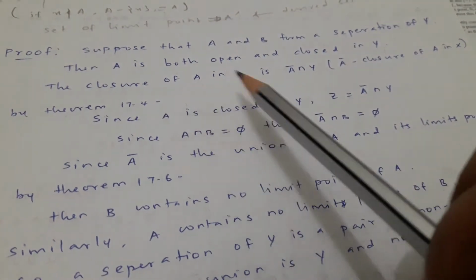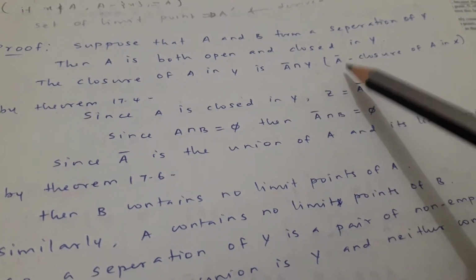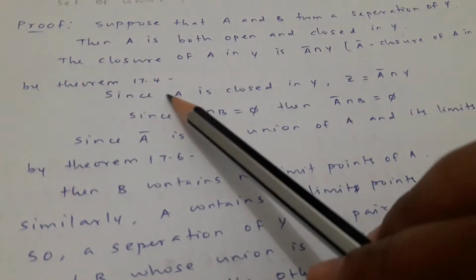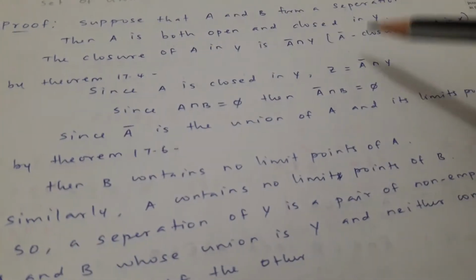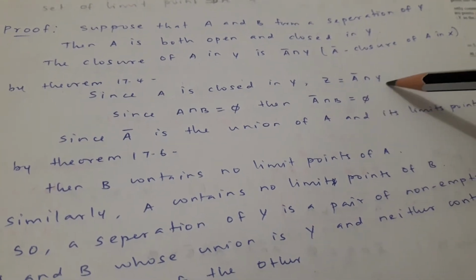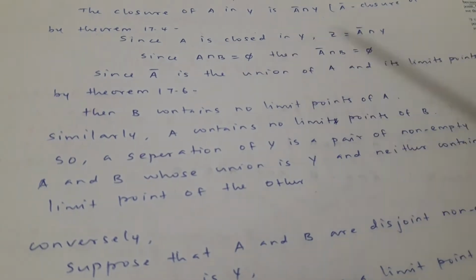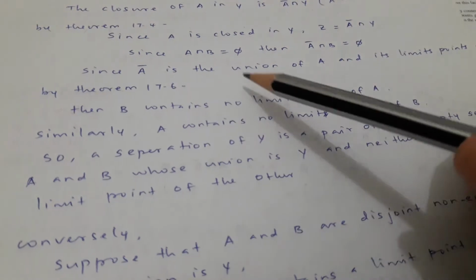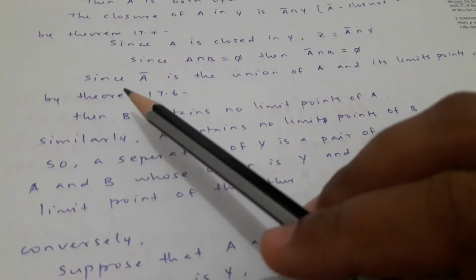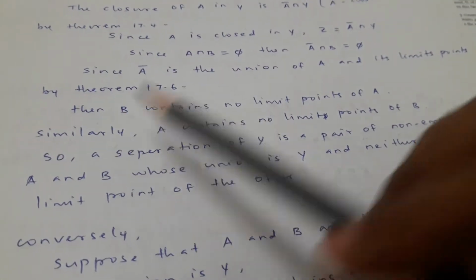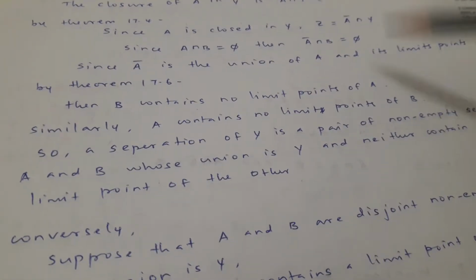Suppose that A and B form a separation of Y. Then A is both open and closed in Y. The closure of A in Y is A closure intersection Y, where A closure is the closure of A in X. By theorem 17.4, since A is closed in Y, A is equal to A closure intersection Y. Since A intersection B is empty and A closure intersection B is empty, and since A closure is the union of A and its limit points by theorem 17.6, B contains no limit point of A. Similarly, A contains no limit point of B. So a separation of Y is a pair of non-empty sets A and B whose union is Y and neither contains a limit point of the other.